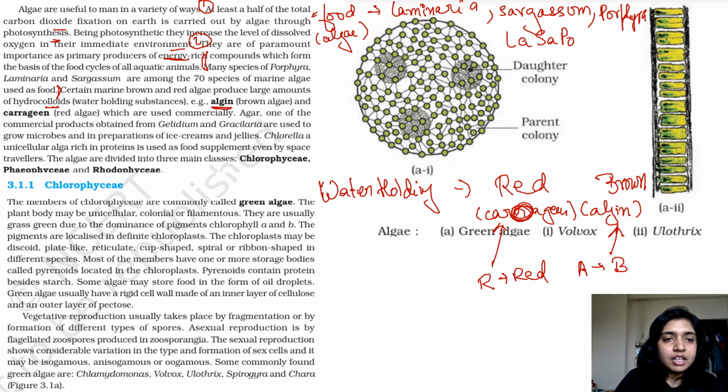Agar is one of the commercial products obtained from Gelidium. If we are talking about agar, we obtain it from Gelidium and Gracilaria. Let me just write it down again, because it was taking too much space. So Gelidium and Gracilaria.